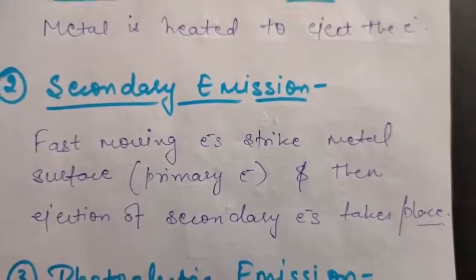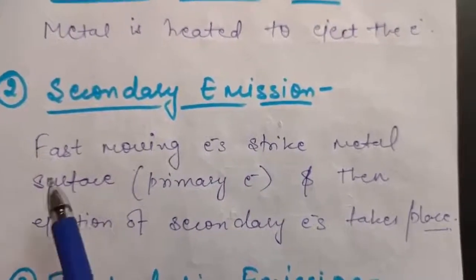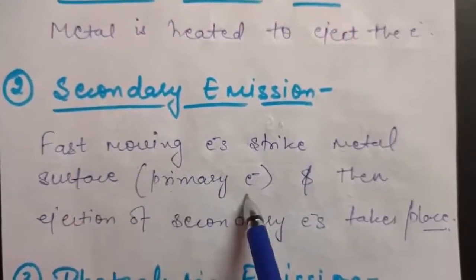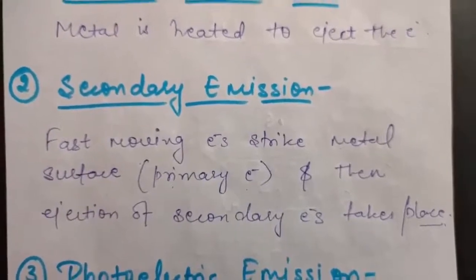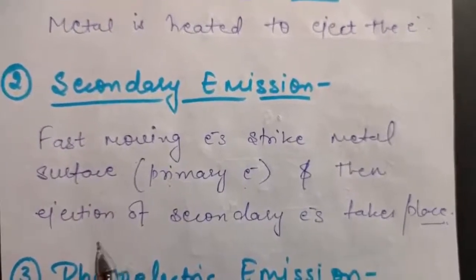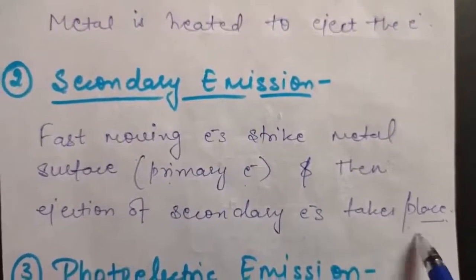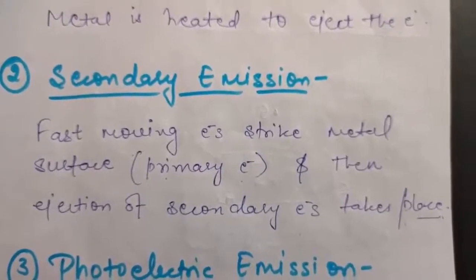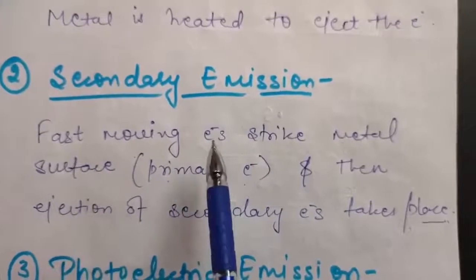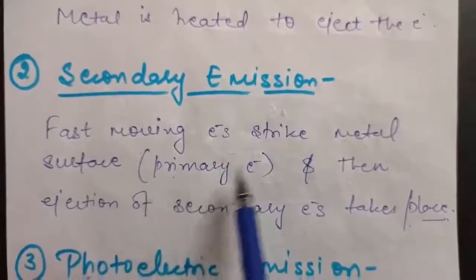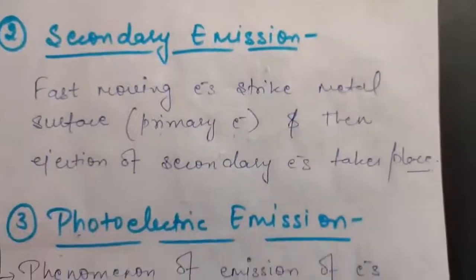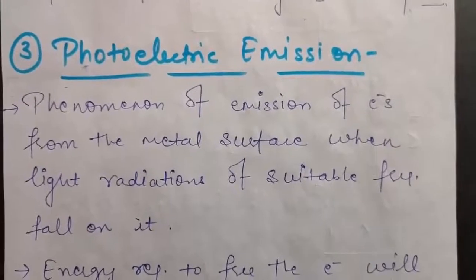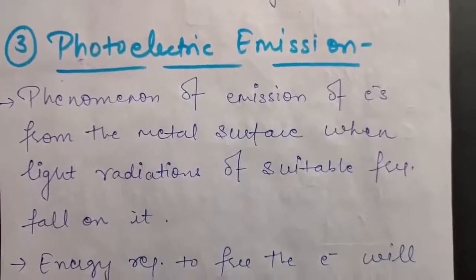To eject electrons from the surface of a metal, fast moving electrons strike the metal surface, and these electrons are called primary electrons. When the primary electrons strike the surface of the metal, the ejection of secondary electrons takes place, which is called secondary emission. So here the cause responsible for the emission of electrons is the fast moving electrons themselves, which are called primary electrons. The main emission that we will be studying in this chapter is called photoelectric emission. We will be studying this in detail.